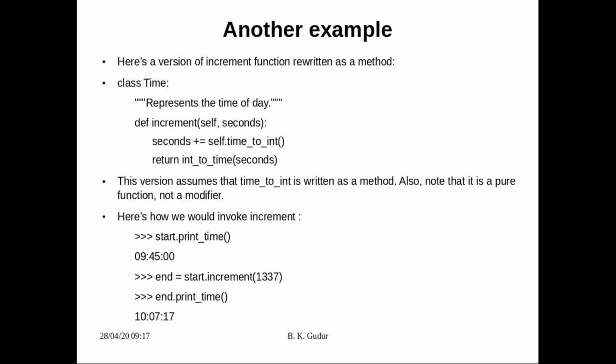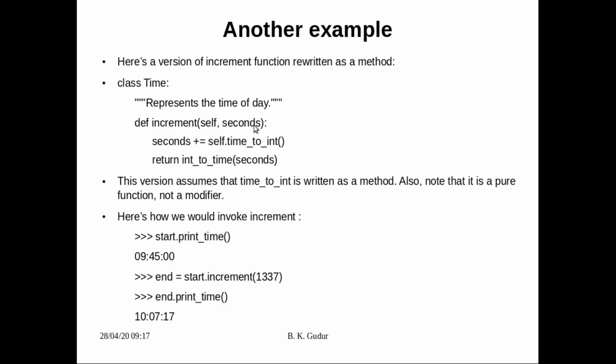Here, one more example I'll take. Here is a version of the increment function that we had discussed earlier. It has been rewritten here. Remember, this is a class definition, and inside this, this is a method, the increment method, because it is inside the class. Here, def increment, the first parameter is self. Instead of time or t, we have used self, and comma, seconds.